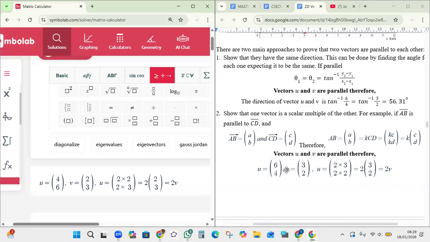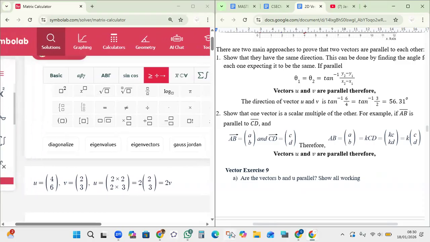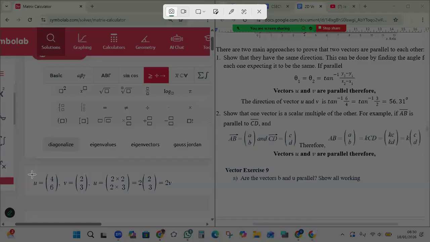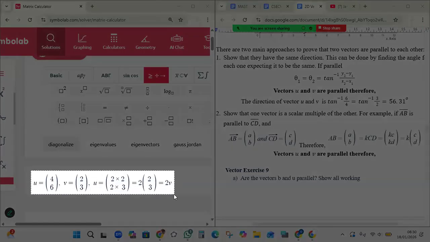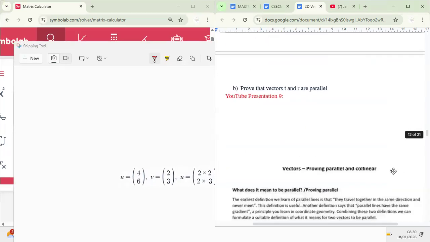But when it comes to representing a vector in its component form, you always put the x above and the y below. Okay, so that's how it's supposed to be. So we have to delete this and replace it with this. As I always say, an error is a learning opportunity.